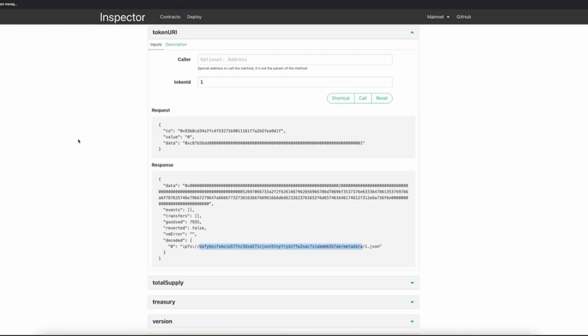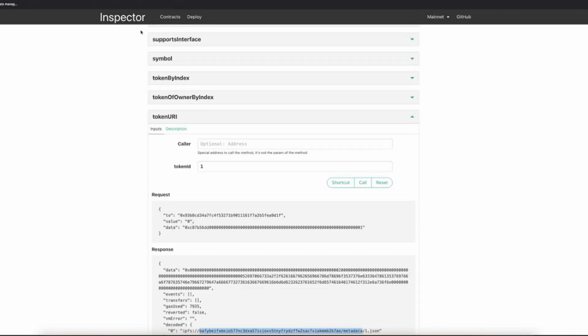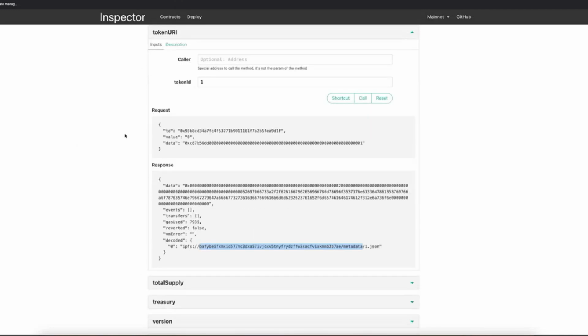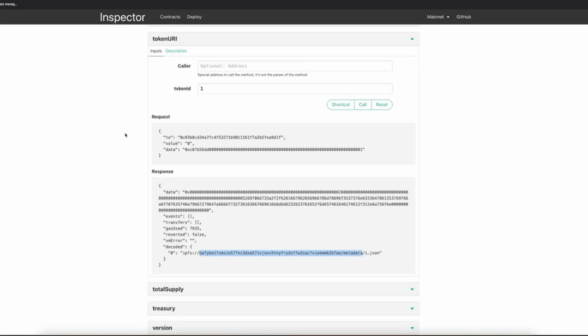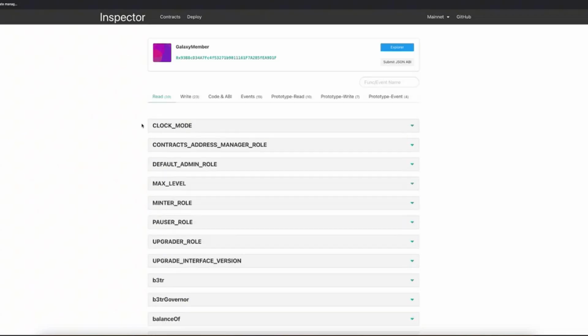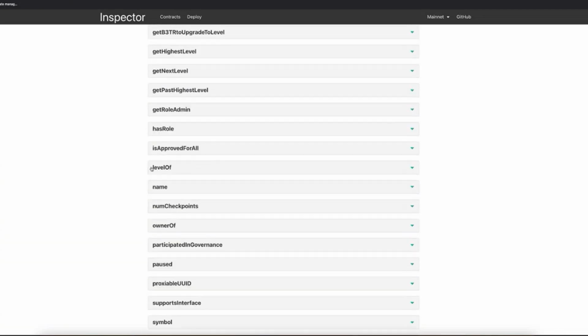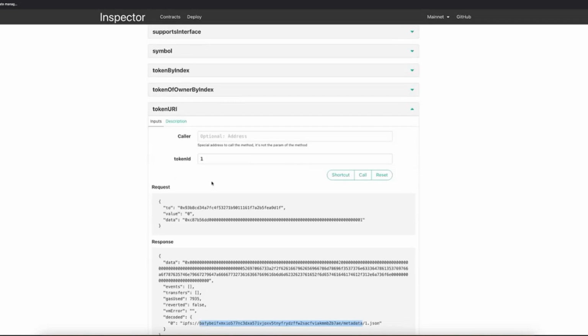And how this works, let me go back to our inspector. Again, the inspector, if no one has used it, is our way on VeChain to interact with contracts. It's similar to the below section of the Etherscan forks. It allows you to interact directly with contracts. You specify the ABI and address. So in this case, what I've done is specify the address and ABI of the Galaxy member contract. If we head to the token URI, and I specify, for example, token ID 1, what it returns is this